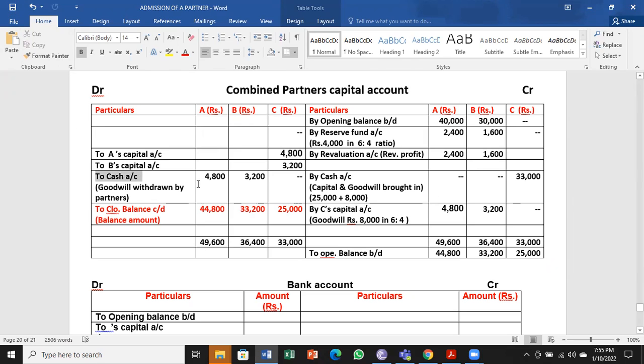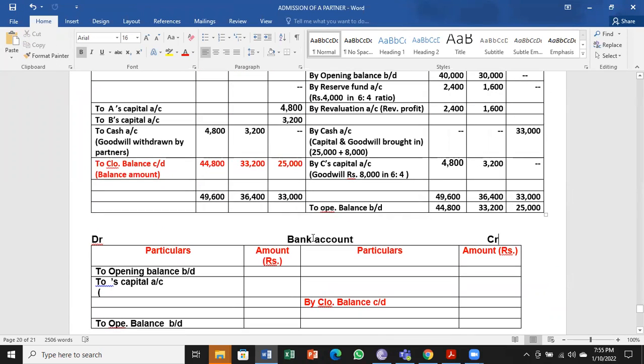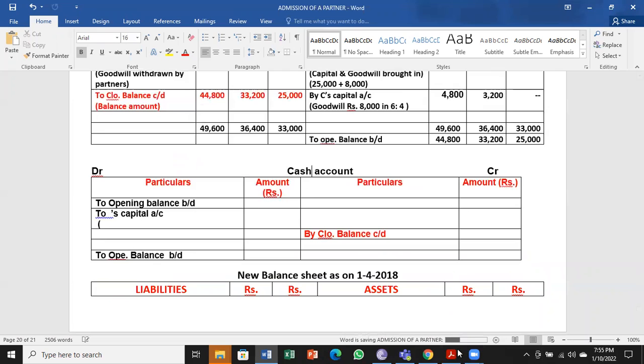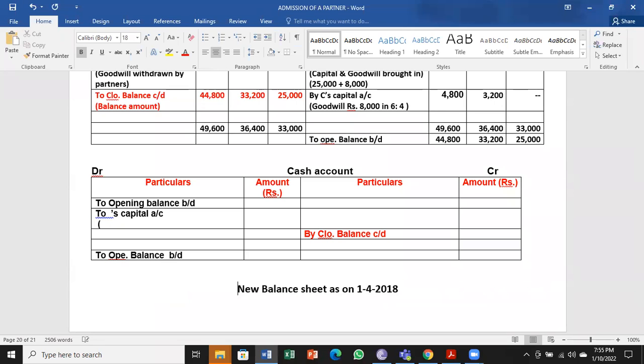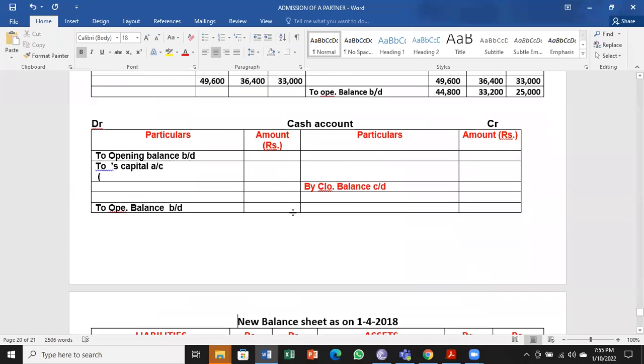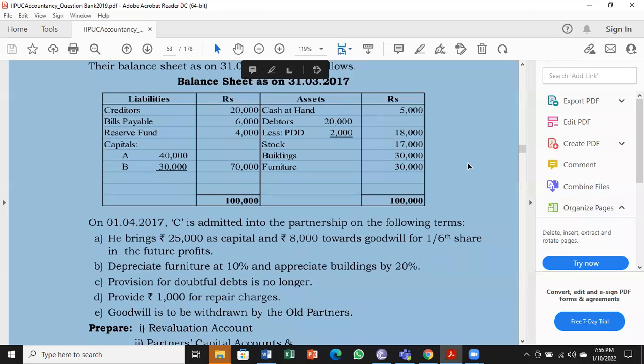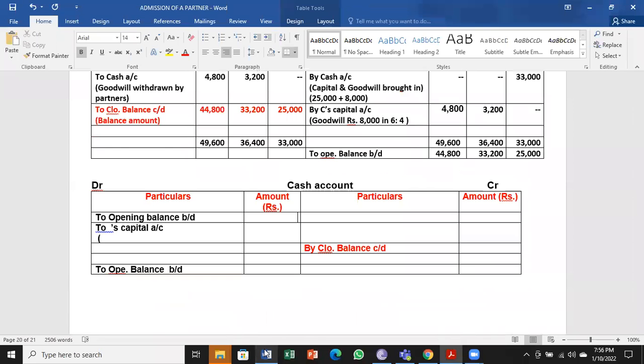Hope you understood the goodwill withdrawn. There's only one entry there, but that will come in the opposite side. Remember, I will work that one when you do the cash account. So cash account, opening balance, we take it from the balance sheet. Opening balance is 5,000.